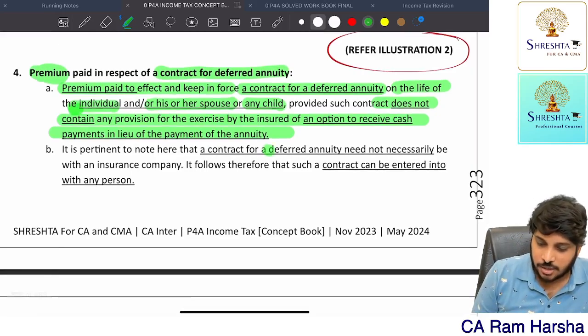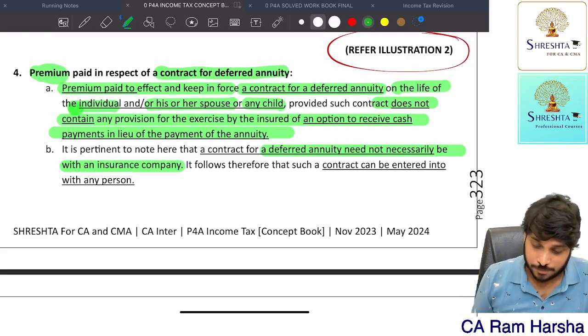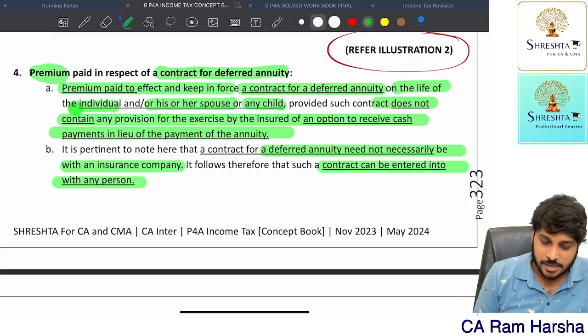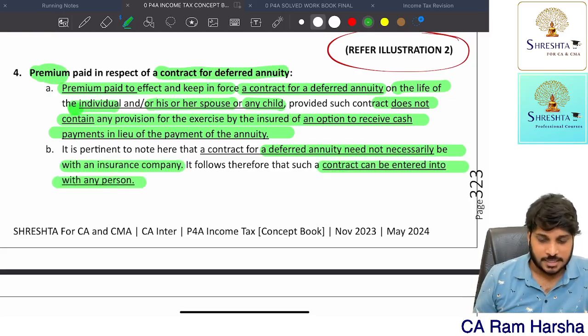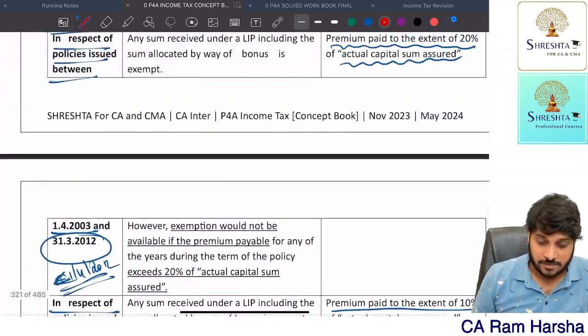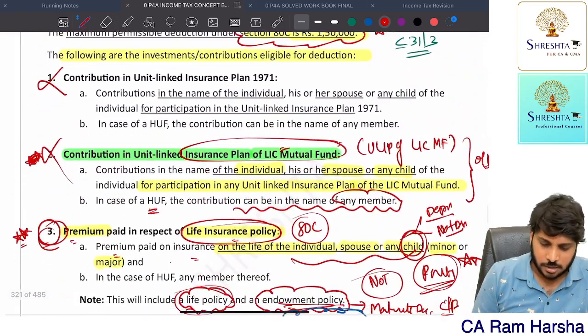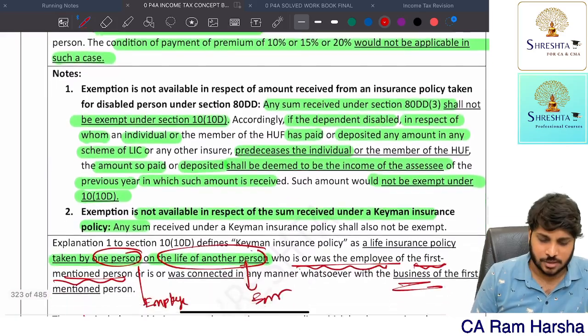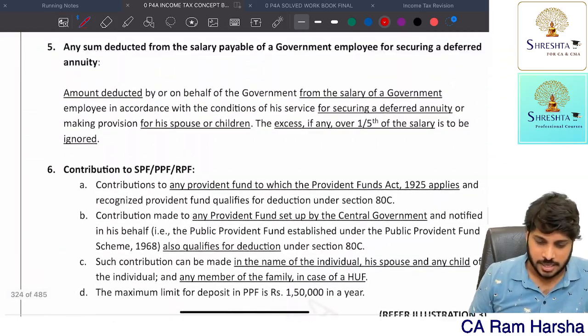A contract for deferred annuity need not be with insurance. It can be with a banking company also. Getting it? Such contract can be entered into with any person. That's it. But however, this is not that important. Up to now, whatever we have seen, most important is the third point. Most important is the third deduction. The fourth deduction is not that required.